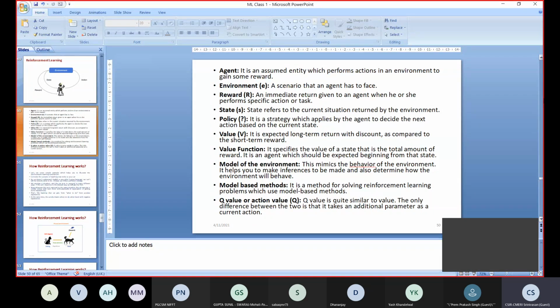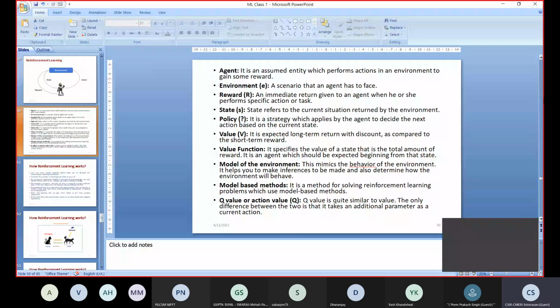The environment is the present situation or scenario that the agent is in, to perform a particular task. A task is nothing but going from one state to another state. So what is the purpose of doing that? To gain some reward. The ultimate goal for the agent is to maximize its reward. By maximizing its reward, we will be getting the proper output we want from the machine learning method. So the next term is reward.